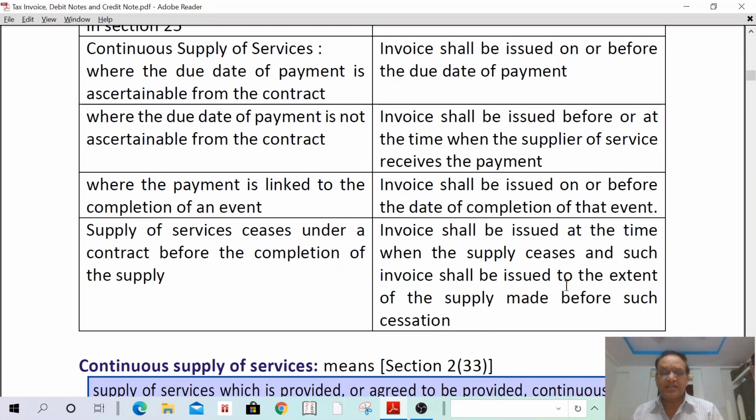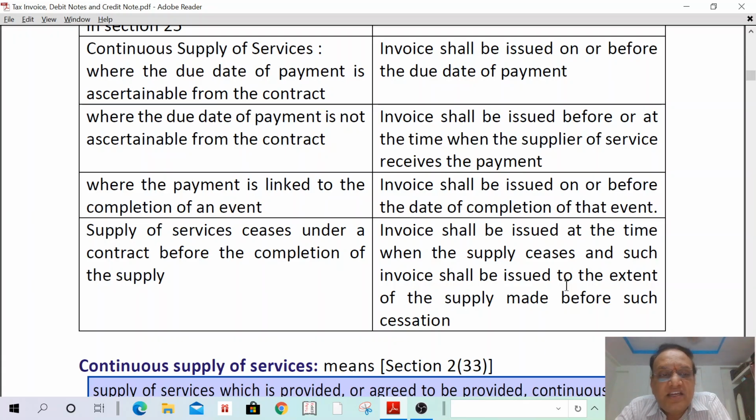If the due date is mentioned in the contract as 5th, I have to issue the invoice every month before 5th. If the due date is not mentioned in the contract, whenever I receive the payment, on the day itself or before the date, I can issue the invoice. Okay? And third one. Understand? Third one we are going to discuss.